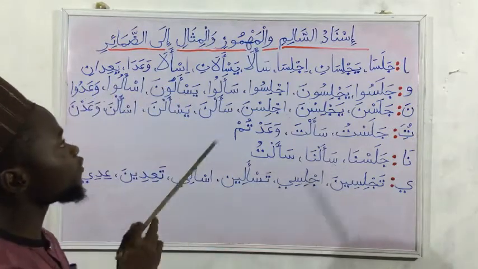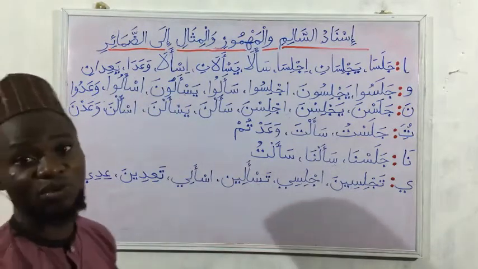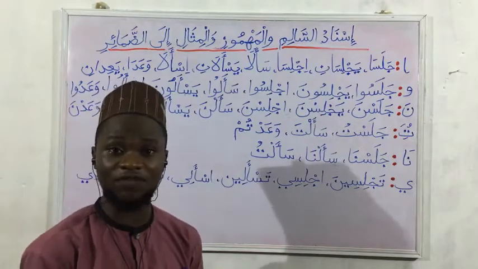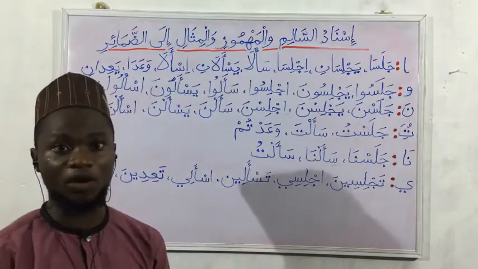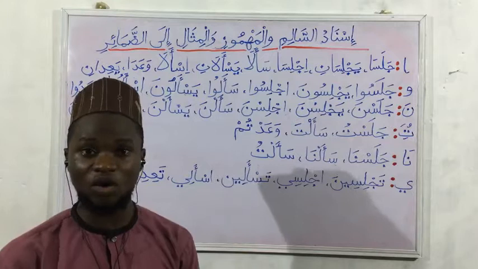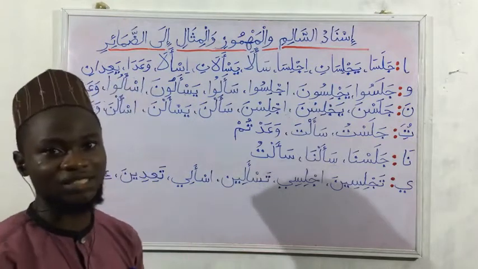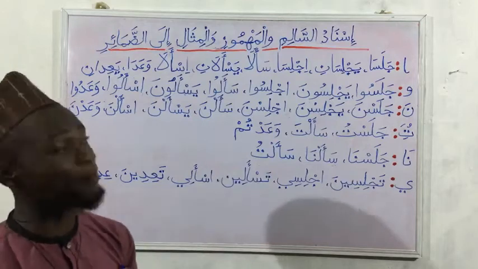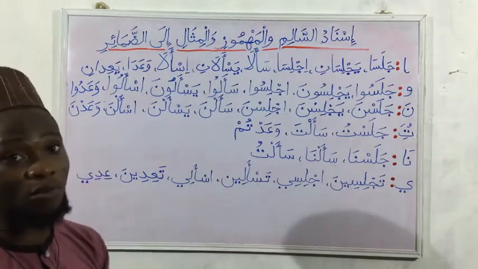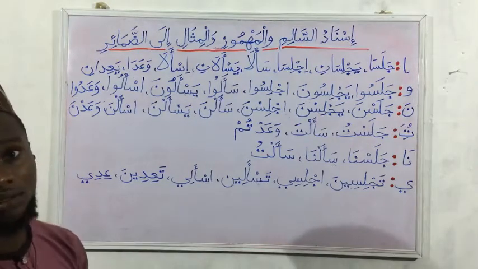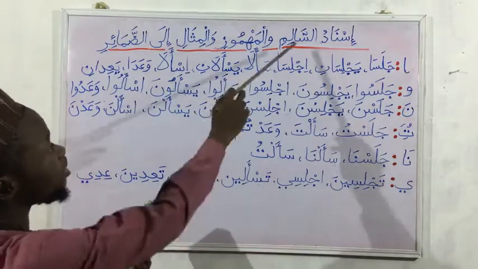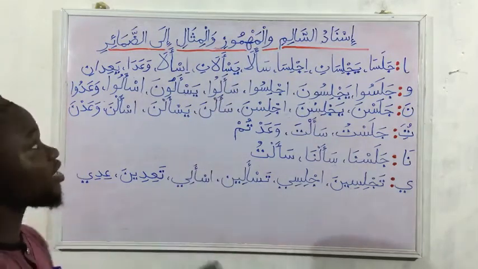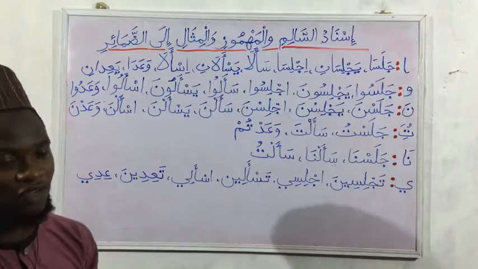If you recall from the previous classes, we mentioned the classifications of the verbs according to the soundness or the weakness of their letters. So we are starting with the Sahih verbs, which are three of them: Salim, Mahmuz, and Misal. Salim and Mahmuz are the Sahih verbs. Then Misal is one of the Mu'tal verbs.